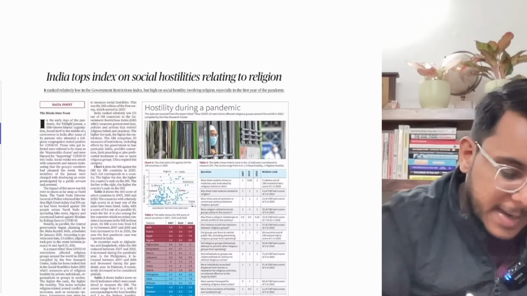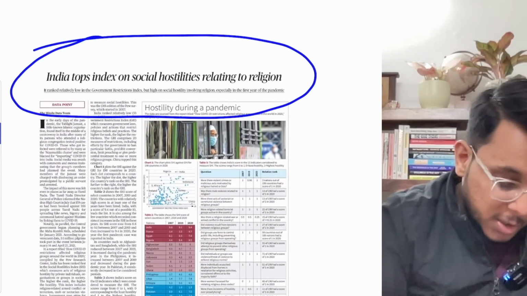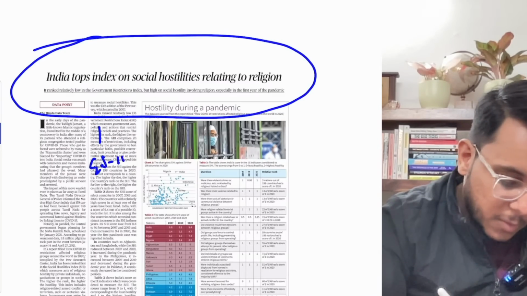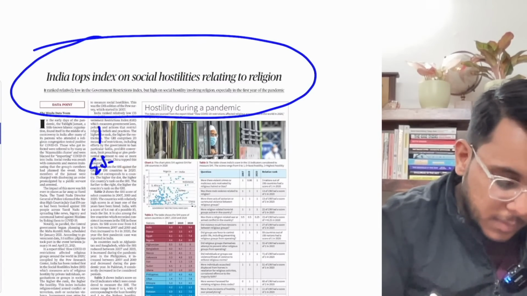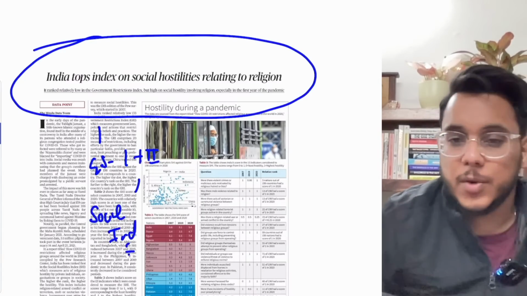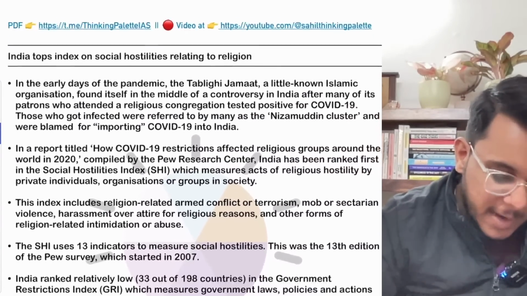India tops index on the social hostilities relating to religion. Now, this article, guys, we will see with respect to GS paper number 1 and GS paper number 2. Social indicators. Okay. Now, basically, guys, what has happened recently? A survey has been carried out.